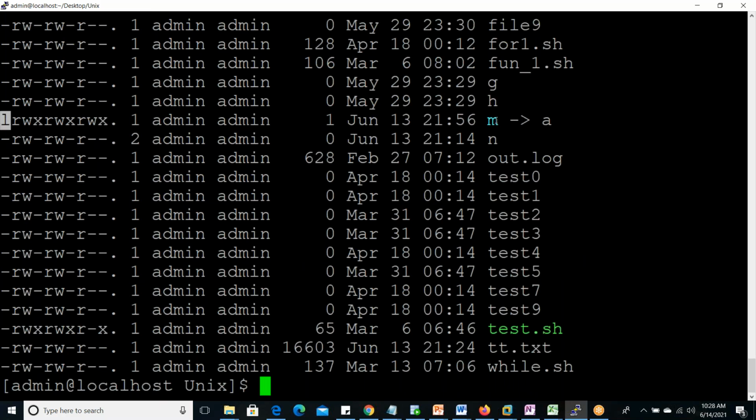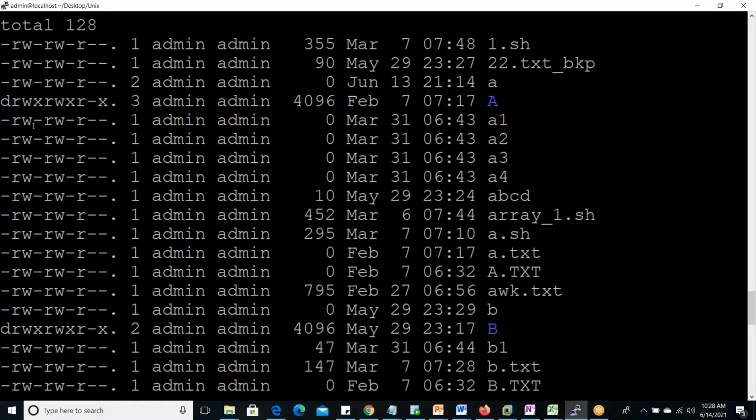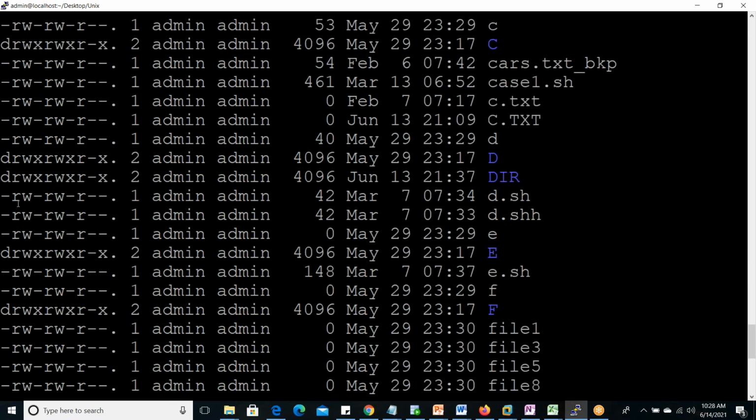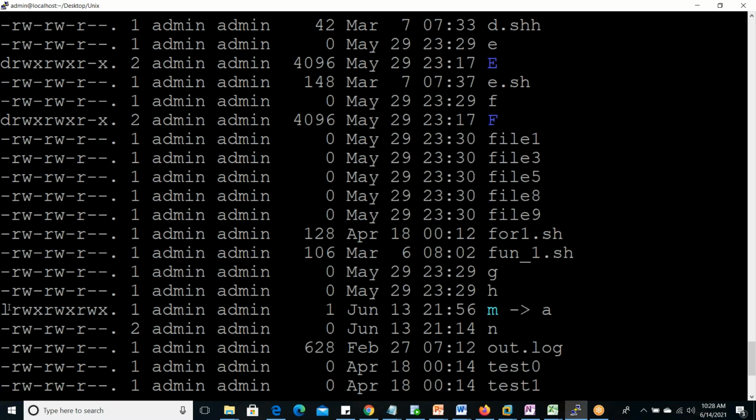Just now we created one, that is a linked file. So three modes we can get here. The first character represents the file type in ls -l: d is a directory file, a hyphen or minus is a normal file, and l is a linked file. So these are about the ls command.